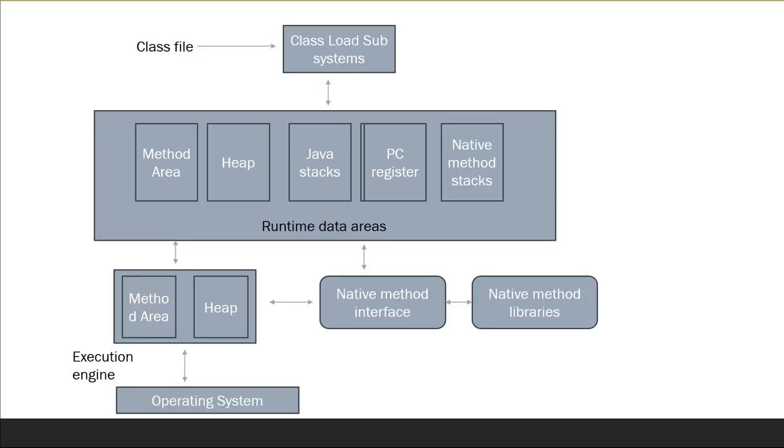So first of all, the .java file. When we write the program and store it, we name it with some class name .java, and then the .java program is converted into a .class file. That is with the help of the Java compiler. Remember, the Java compiler is outside of the JVM. So there is a Java compiler and a JVM. Both are separate entities.